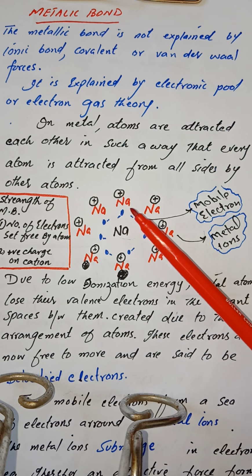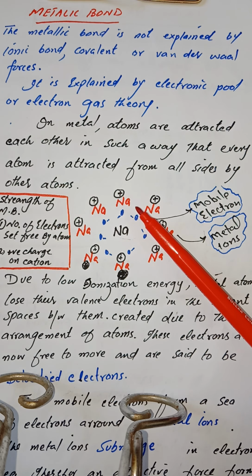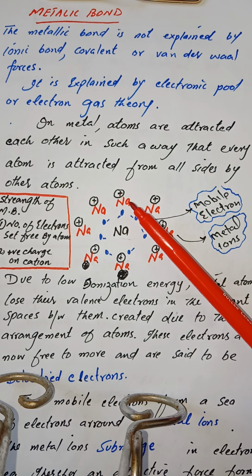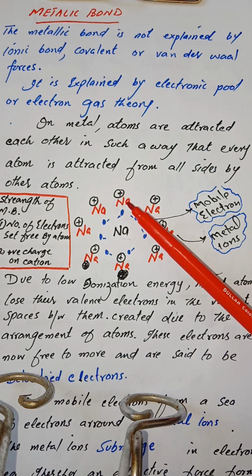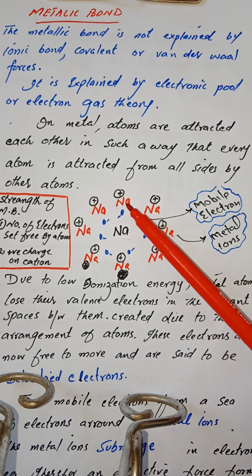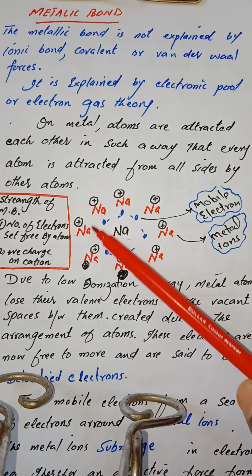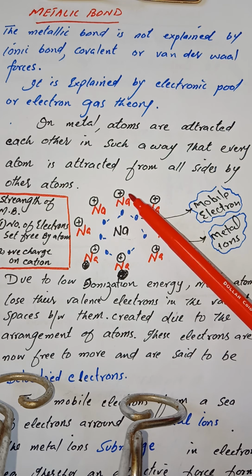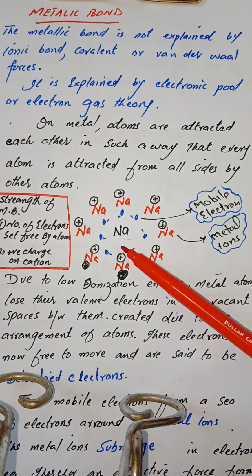As sodium atom is a metal and it is more electropositive, it has the tendency to lose its electron easily. In other words, sodium atom has low ionization energy and that is why it loses its electron easily. During the arrangement of these atoms around a particular metal atom, small vacant spaces are created.